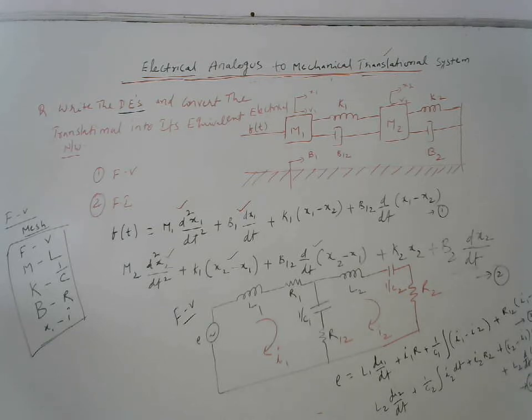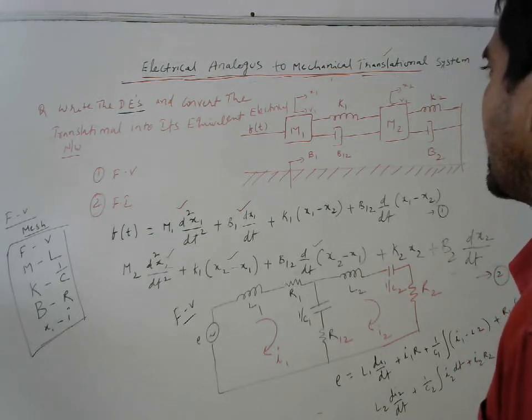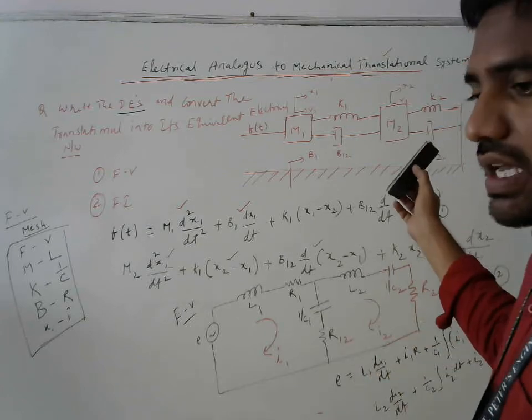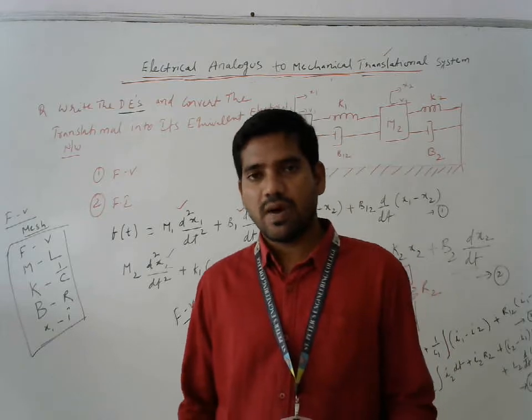These are the equations. How are we going to write them? First, we have to understand whether the given mechanical network is a translational system or a rotational system.